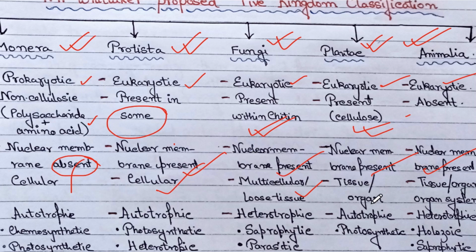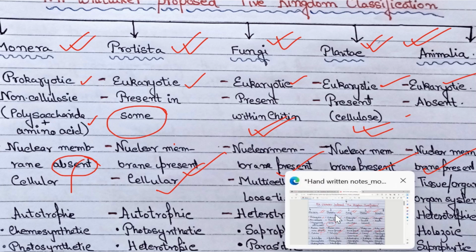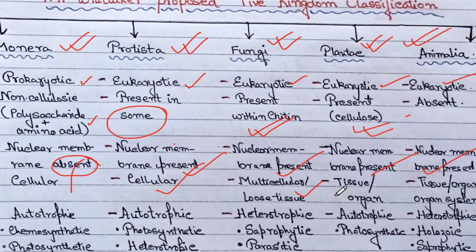In fungi, it is multicellular and loose tissue can be formed. In case of Plantae, we know that there can be tissues and organs. And in case of animals, we know there are tissues, organs, and organ systems, like the nervous system and digestive system.